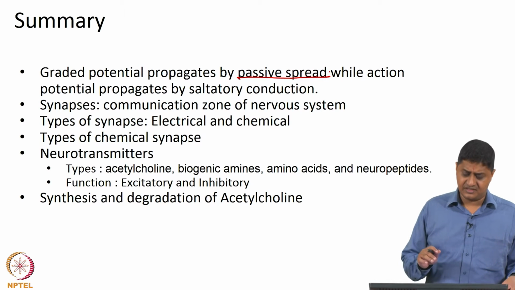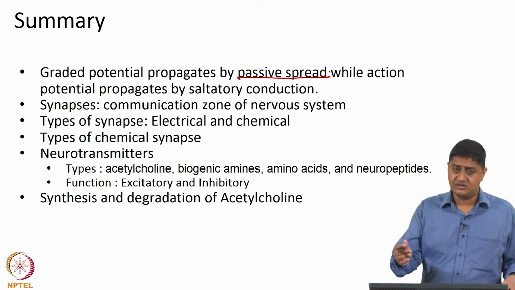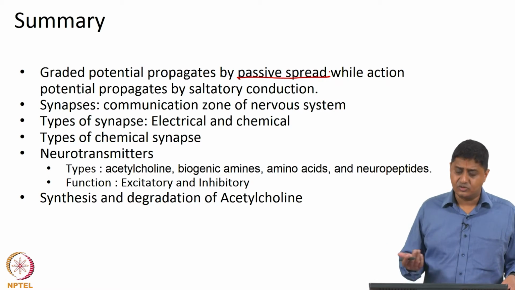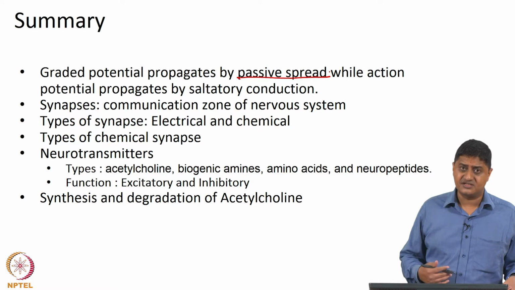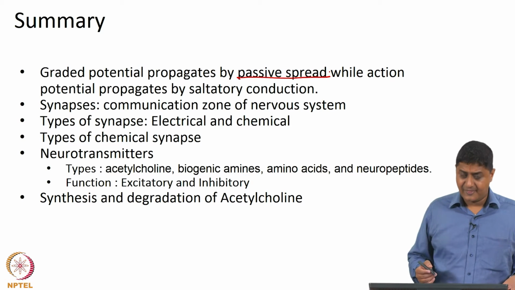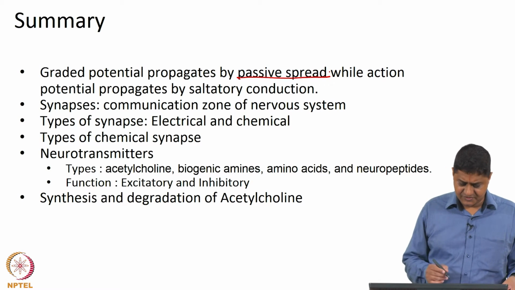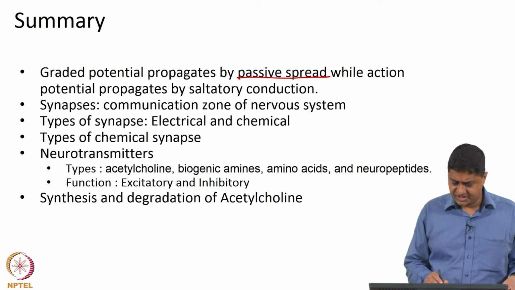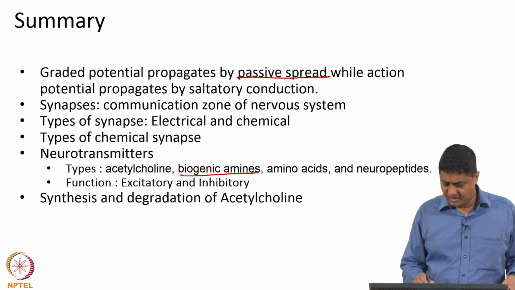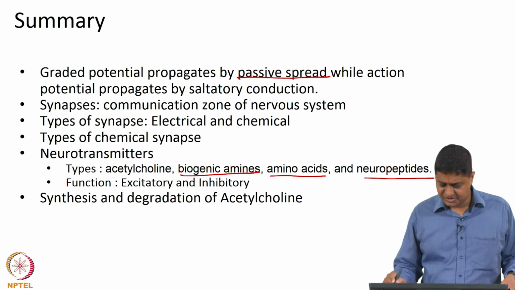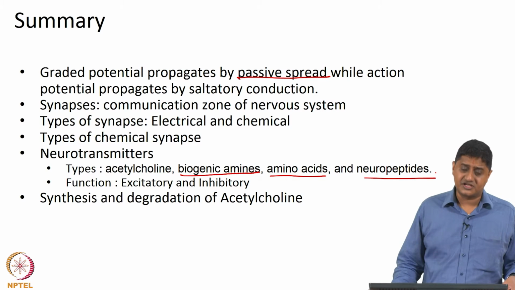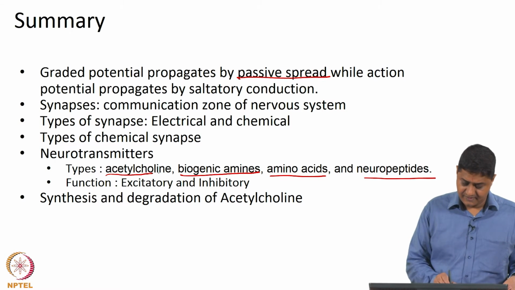And synapses are communication zones between one neuron and another neuron, and there are two types of synapses, electrical synapses and chemical synapses. The most common type is the chemical synapse, and there are different neurotransmitters, basically biogenic amines like dopamine, amino acids like GABA, neuropeptides like substance P, and other neurotransmitters such as acetylcholine.